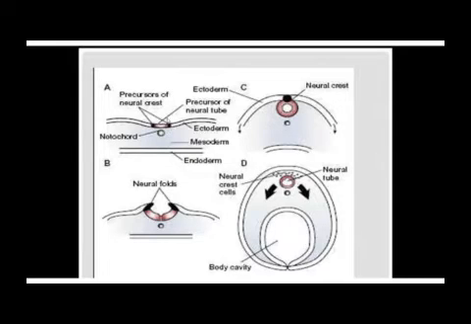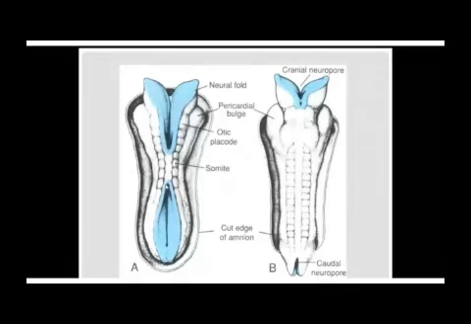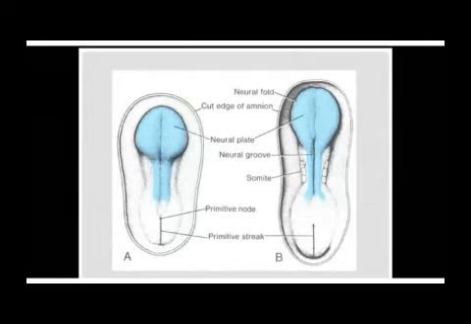The sides of the neural plate where you have the neural crest cells begin to elevate. Now you're seeing them elevating. They begin to elevate. And these elevated parts where we have neural crest cells are the ones we call neural folds. Neural folds. Let's see it. You can see these lateral aspects begin to elevate, and these are what we call neural folds. And you're seeing that the elevation is beginning in the midline.